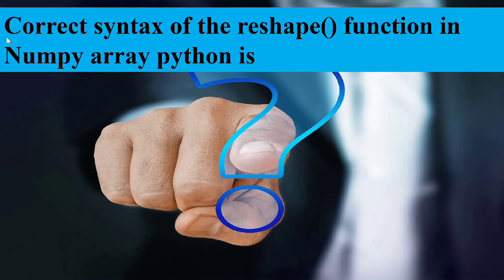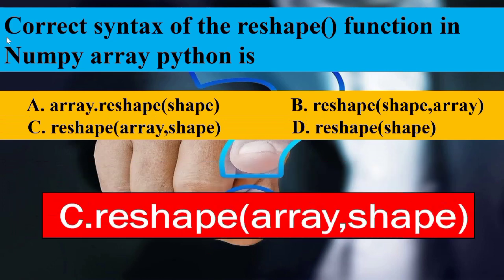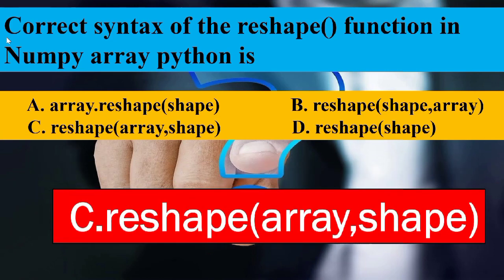What is the correct syntax of the reshape function in a NumPy array in Python? The reshape can be called by using reshape in parentheses, array name, comma, shape. So option C is the answer.